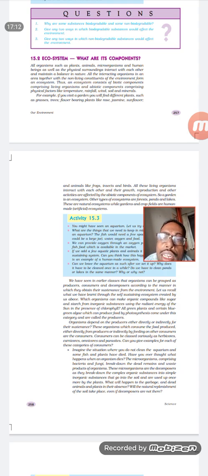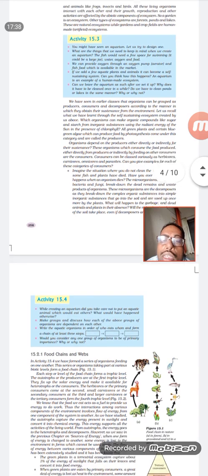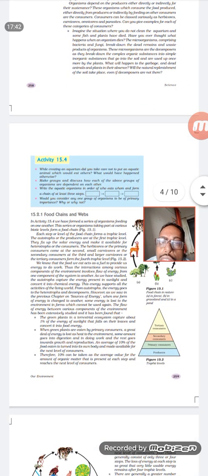Is it clear? In activity 15.5, different types of questions are given, so please go through them. There are questions like an aquarium, where we artificially make fishes live for ornamental purposes. There, who is the chief producer and who is the consumer? These things you have to study, and also activity 15.4.